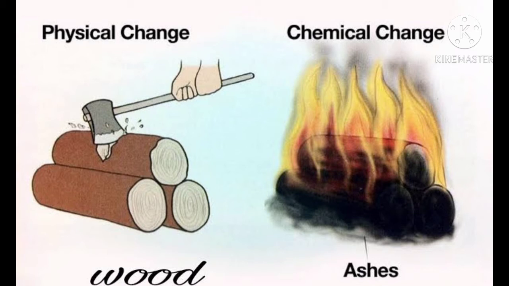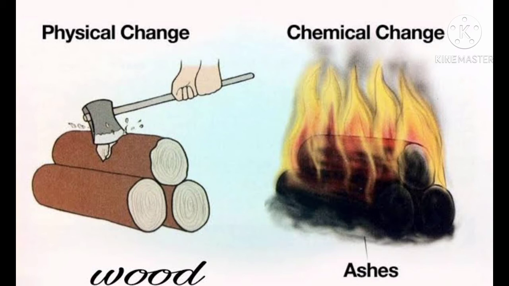The next is chemical change. A change is said to be chemical if the chemical composition of the substance is altered and a totally different new substance is formed. When I cut the paper, it is physical change, but when I burn the paper, it is chemical change because the paper will be changed into some other substance.